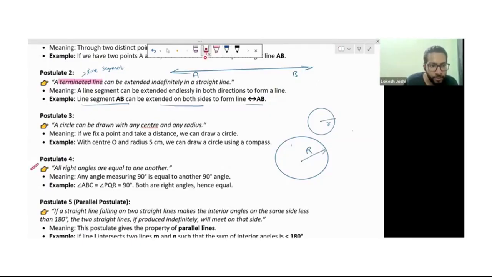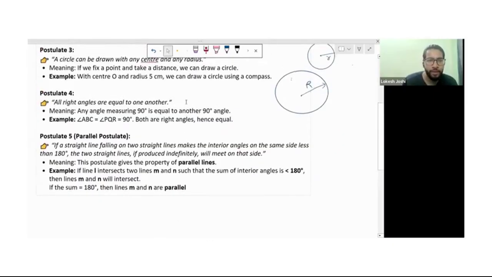Now the fourth postulate: all right angles are equal to one another. It's also a very obvious thing, but it's given there, so we will do that one also. Suppose it's a right angle. We all know a right angle is equal to 90 degrees, and another right angle, this one, is also 90 degrees.